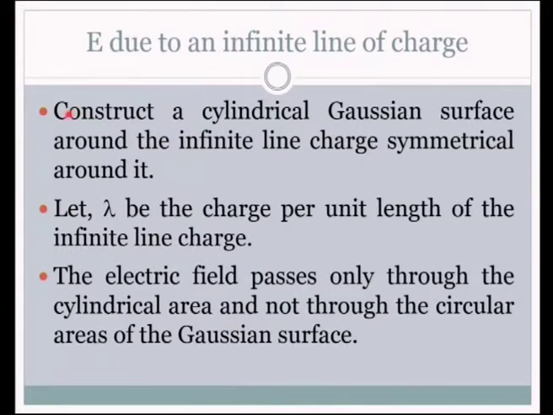Construct a cylindrical Gaussian surface around the infinite line charge, symmetrical around it. Let lambda be the charge per unit length of the infinite line charge. The electric field passes only through the cylindrical area and not through the circular areas of the Gaussian surface. Though the statement is made, this conveys the correct meaning only when we have a look at the diagram. So here is the diagram for it.